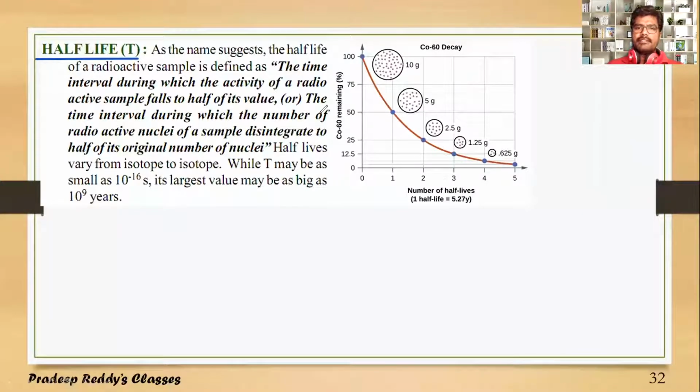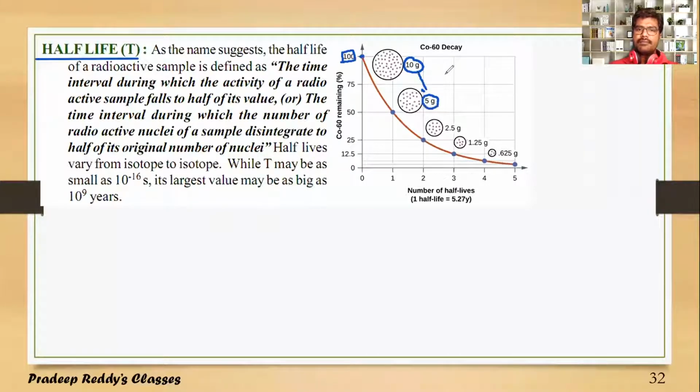Students, we already have discussed that if you are taking a sample and that sample is of radioactive nucleus, the nucleus will undergo disintegration. If you are taking this sample of 100 nuclei, say you have 10 gram. Initially, 10 gram of sample has 100 nuclei present. After some time, this 10 gram will become 5 gram.